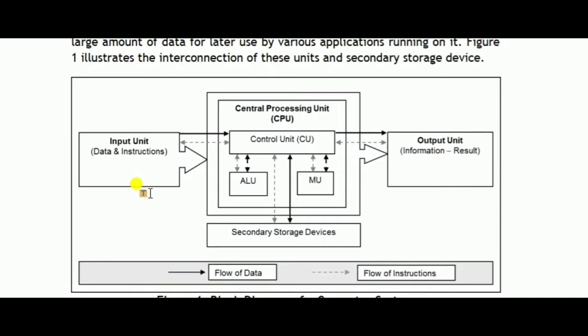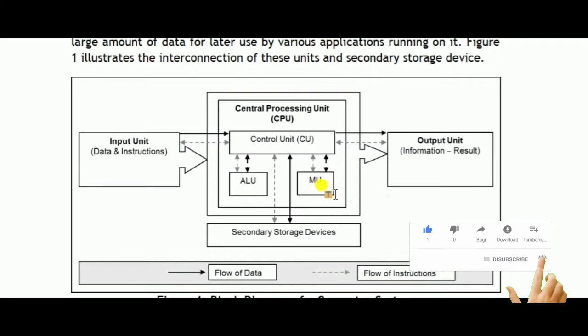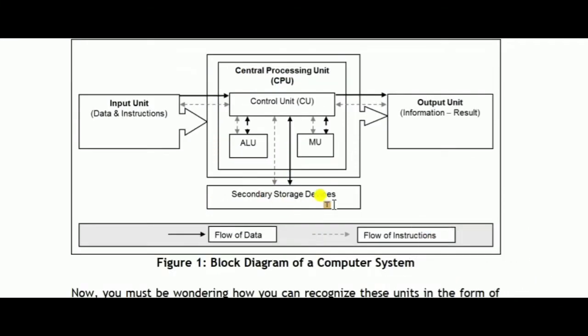On one side is the input unit and on the other side is the output unit, and the main processor in between is called the central processing unit. So students, in the CPU you can see that there is a control unit and an ALU and a memory unit, which are attached to each other, and there are also secondary storage devices.